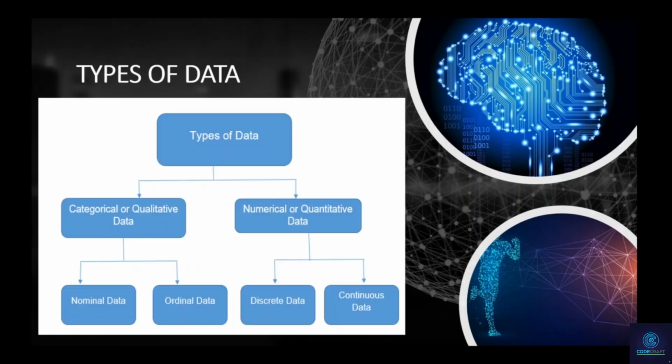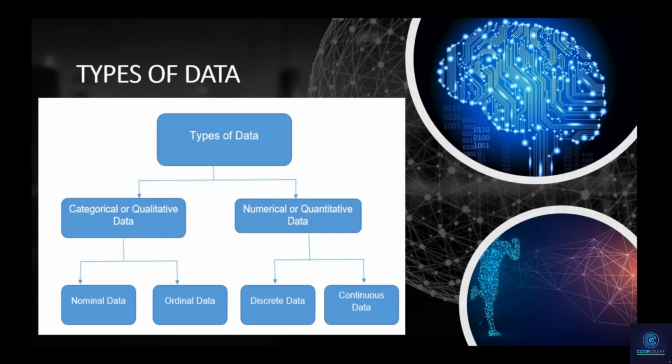The second thing that we are going to talk about today would be the types of data, because once again, this is a huge part of our data part. So types of data, there are two principal categories. We have the qualitative one, or the categorical. Basically, it's the same thing.